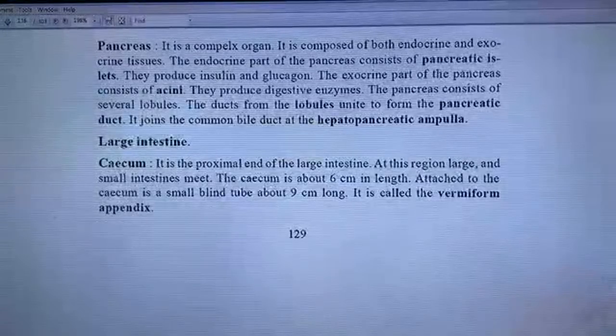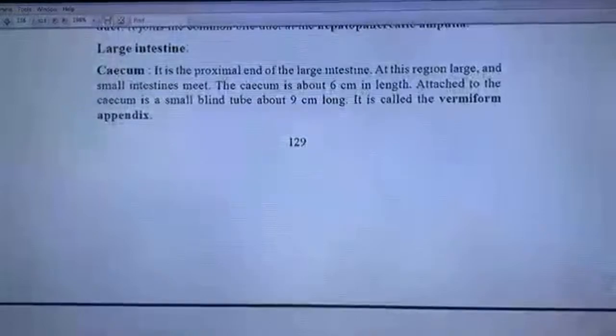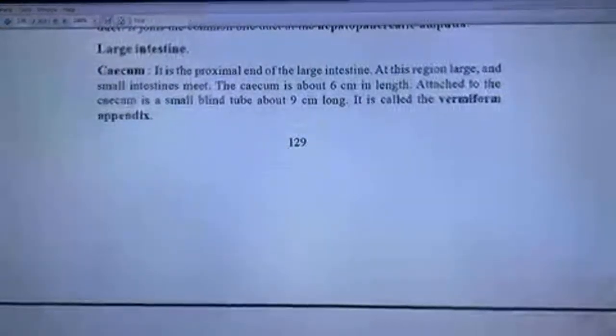Large intestine. Cecum. It is the proximal end of the large intestine. At this region, the large and small intestine meet. The cecum is about 6 cm in length. Attached to the cecum is a small blind tube about 9 cm long. It is called the vermiform appendix.